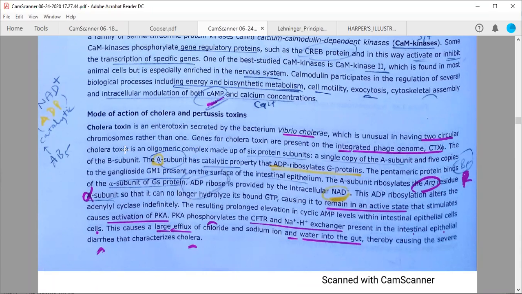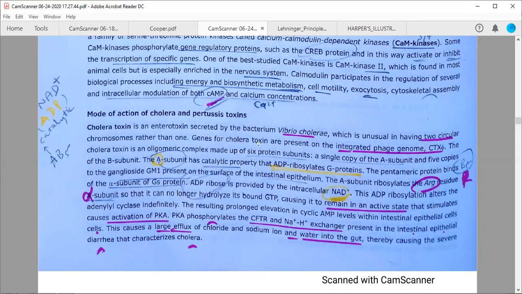This is not a virus. This is a bacterium producing a disease called cholera. What is special about it is that it has two circular chromosomes rather than one.